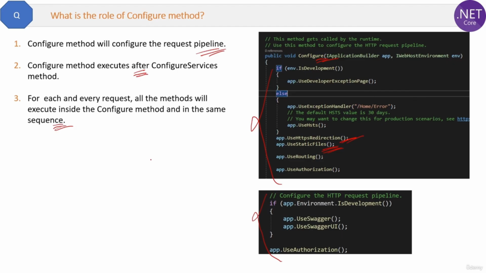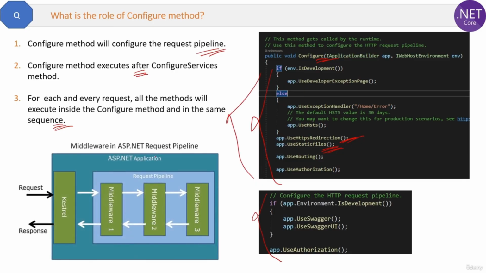These configure methods are also called middleware components. See the diagram, how the request will come and how inside the configure method request pipeline, all the middlewares will be executed one by one. That's all about the configure method.